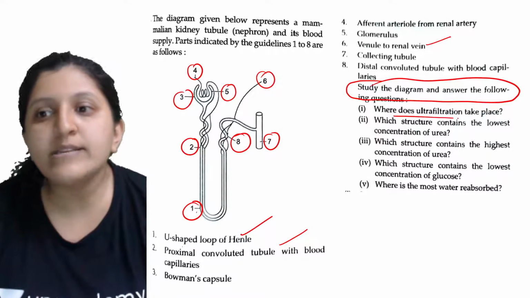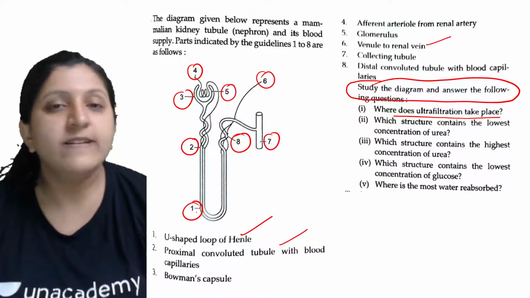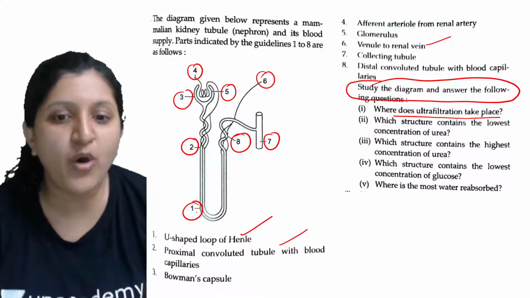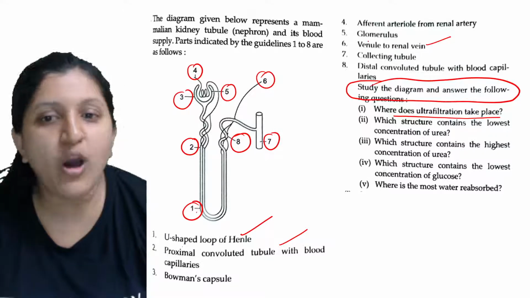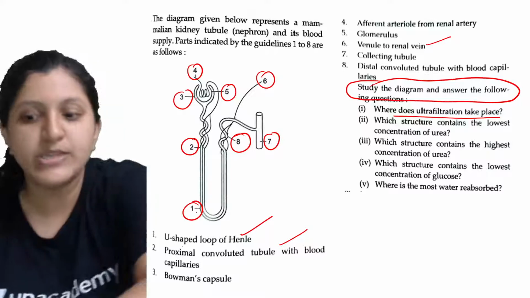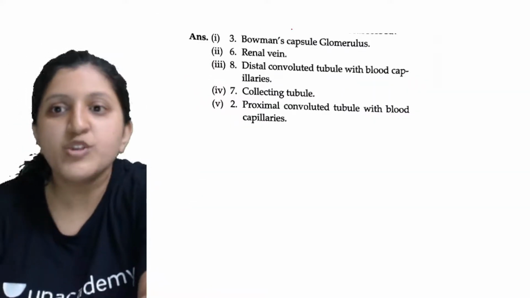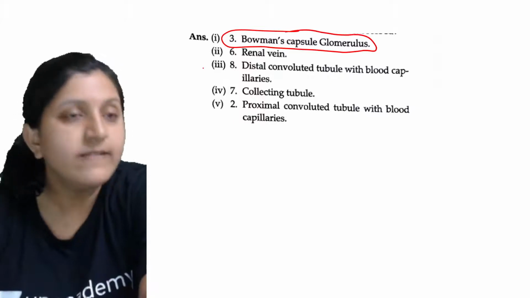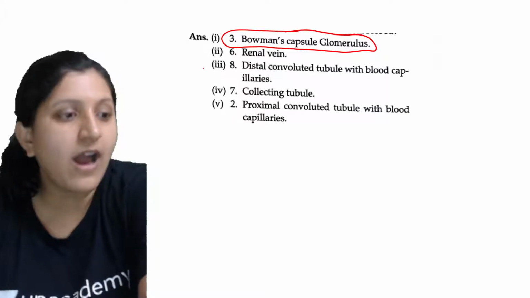Where does ultrafiltration occur? Where exactly do you find the ultrafiltration process? It is at this particular point, that is at the glomerulus, the fifth part, and the glomerular filtrate is received by the third part. So the Bowman's capsule along with the glomerulus is where the ultrafiltration process occurs.